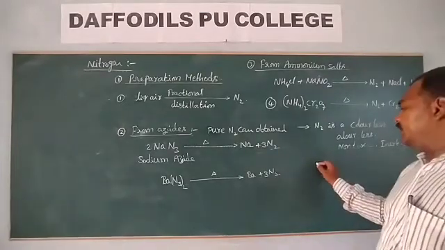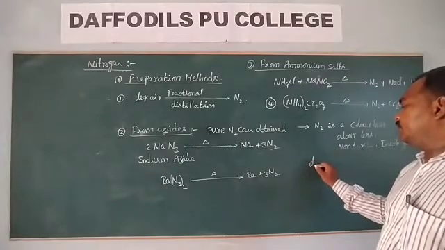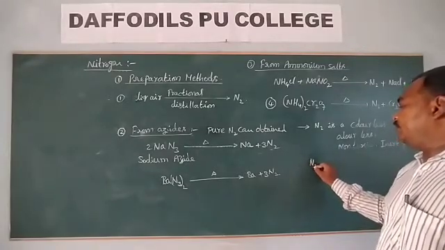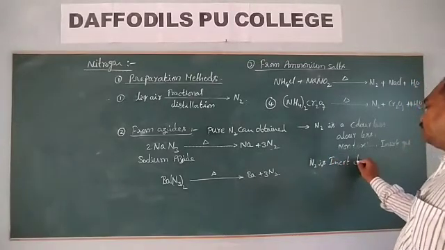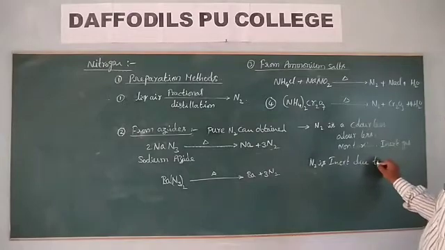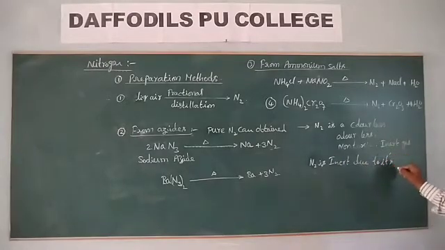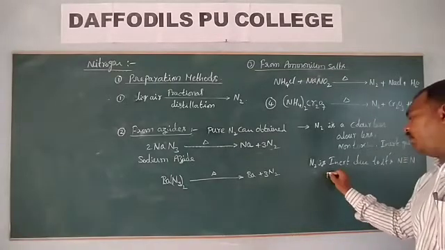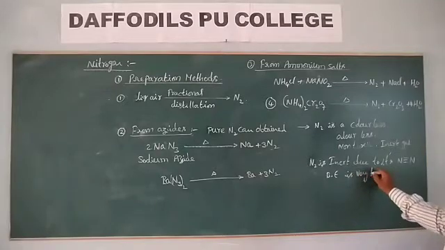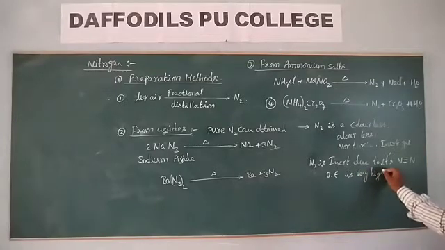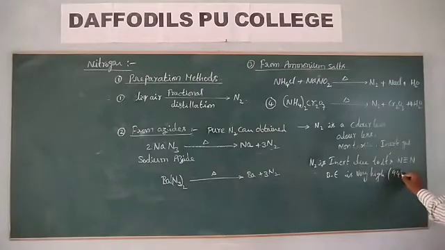Why is nitrogen inert? N2 is inert due to its N triple bond N bond energy being very high, 945.5 kilojoules per mole.